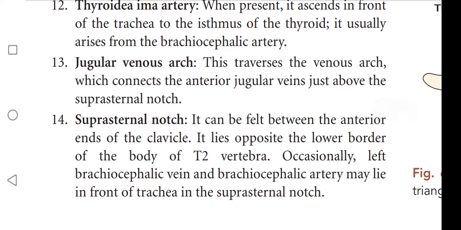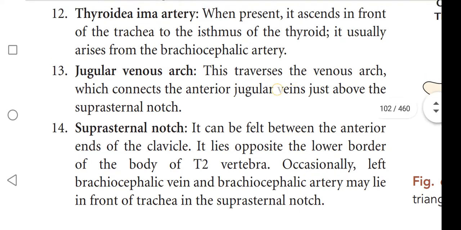Next one, jugular venous arch. It is the venous arch which connects the anterior jugular veins just above the suprasternal notch.